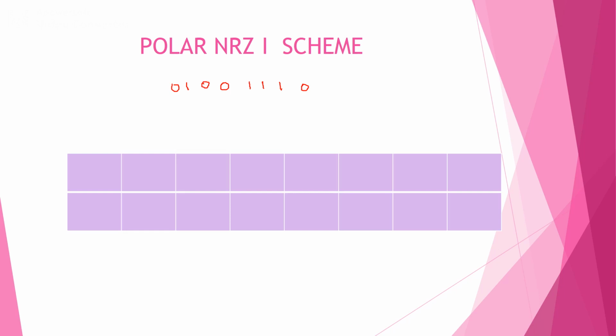First we can write the pattern as 0, 1, 0, 0, 1, 1, 1, 0. In the case of NRZ-I, I'll take the negative voltage in order to represent bit 0.